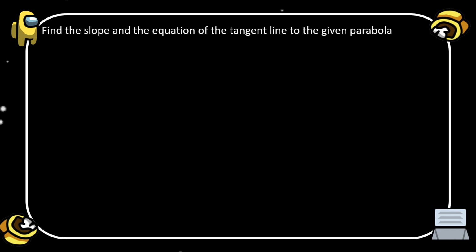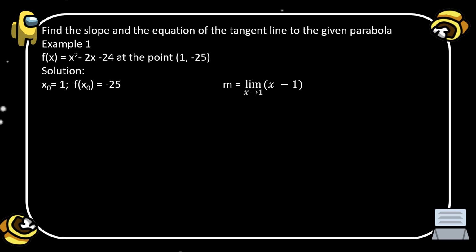So we are going to find the slope and equation of the tangent line to the given parabola. Example: given is f(x) = x² − 2x − 24 at the point (1, −25). We have here the solution. x₀ is equal to 1 and f(x₀) is equal to −25. Remember that x₀ is the value of x and f(x₀) is the value of y in our coordinate.